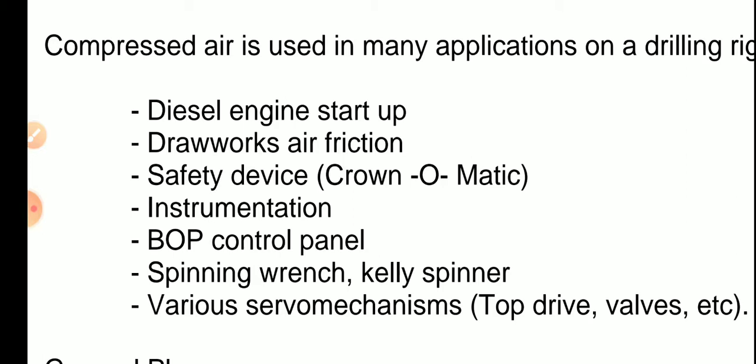Safety devices like a Crown-O-Matic. So this is very important. Crown-O-Matic we will discuss in a later video. But what is Crown-O-Matic? It is one small element which is placed inside the drawworks. So it is like a safety device. Whenever there is excess movement of the traveling block up and down, or the top drive, or whatever we are using, if it crosses the safe limit, then automatically it stops with the help of compressed air. So that is what the Crown-O-Matic is.